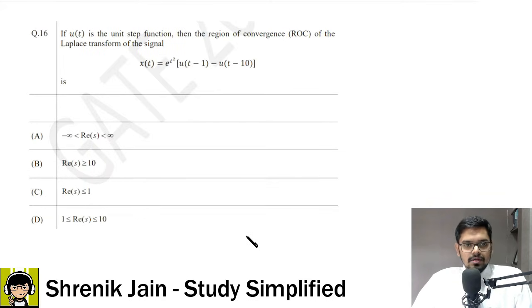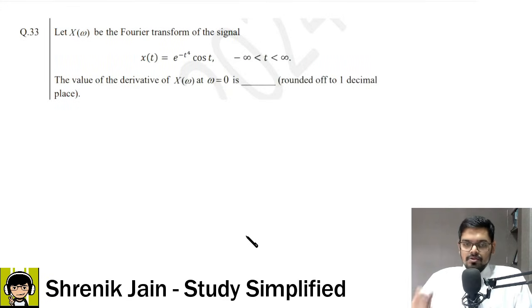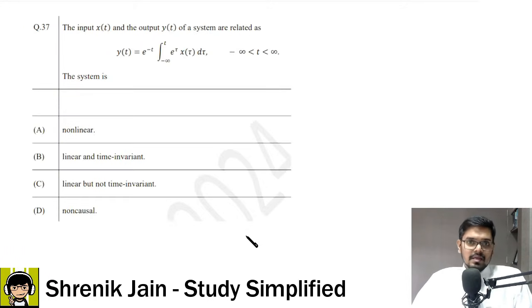Again an easy question. The topic is Laplace transform. Pause the video, try by yourself. There is no need to write anything. See, mark the answer. Now this is a moderate level question. Calculations are involved but not very tough. This is a tough question, so think on it.